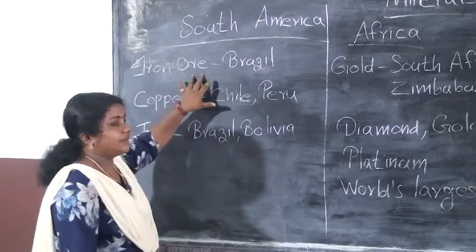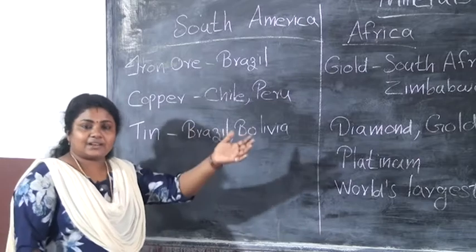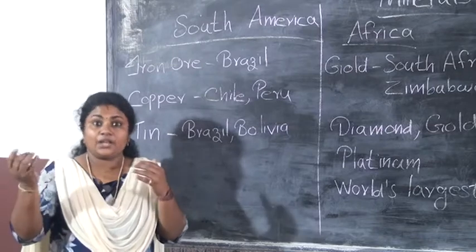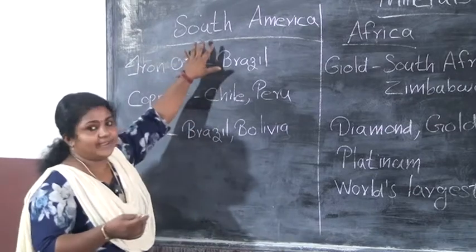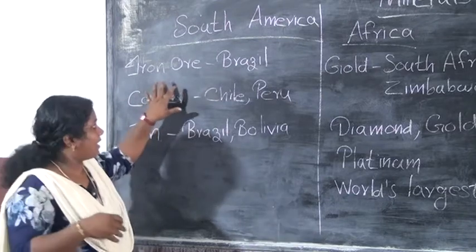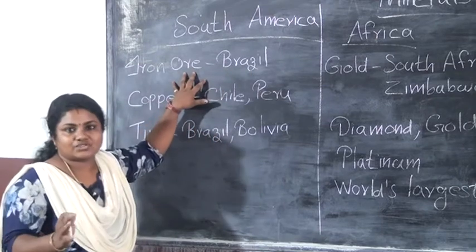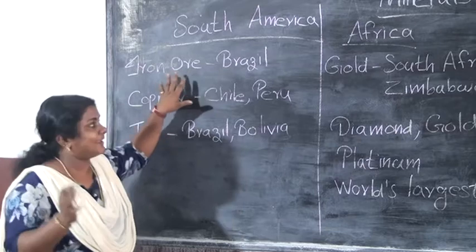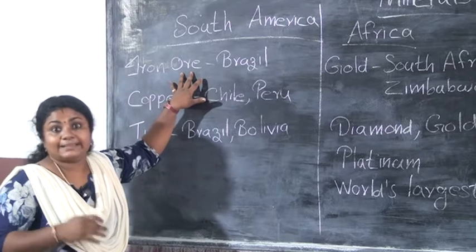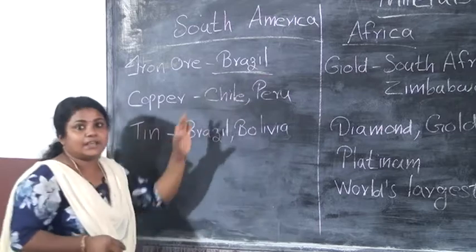First of all, iron ore. This is high grade iron ore. In the last class we studied iron ore deposits, the largest producers of iron ore in Europe. In South America, this high grade, high quality iron ore is in Brazil. Brazil is the largest producer of high grade iron ore.